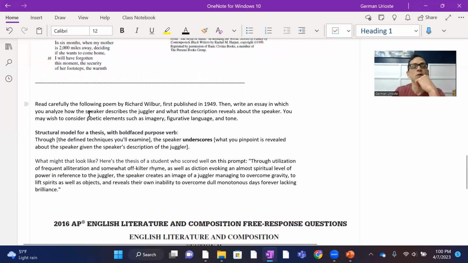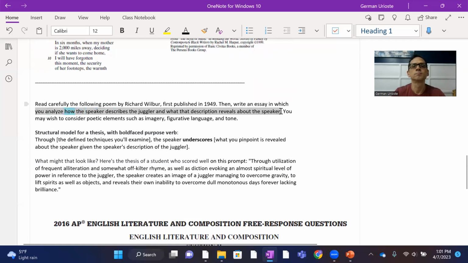Read carefully the following poem by Richard Wilbur, first published in 1949. Then write an essay in which you analyze how, there's that word, how, right? In which you analyze how the speaker describes the juggler and what that description reveals about the speaker. You may wish to consider poetic elements such as imagery, figurative language, and tone, right? So this is what you are trying to pinpoint.